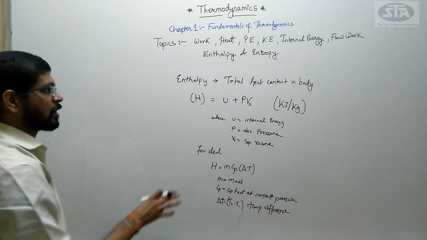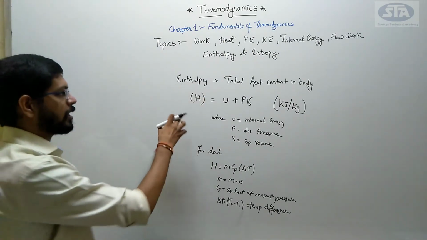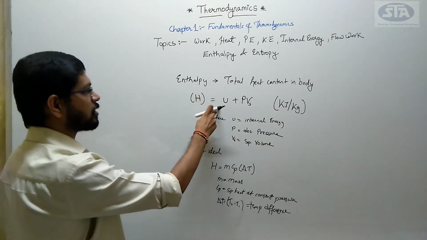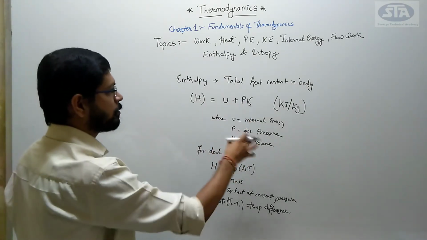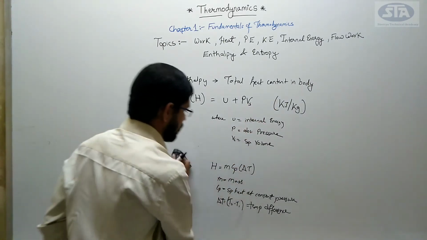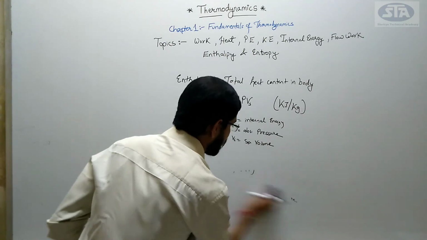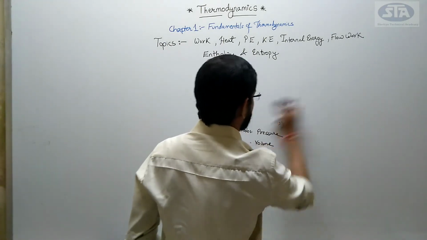Clear with the concept of enthalpy? It is the total heat contained in the body. We denote enthalpy by H, which is the summation of internal energy plus absolute pressure into specific volume. The unit is kilojoule per kg. Now, moving to our last term, that is entropy.